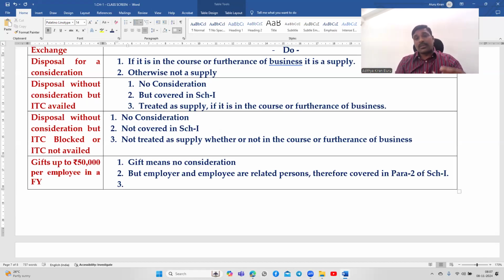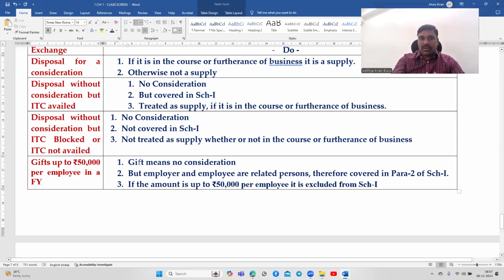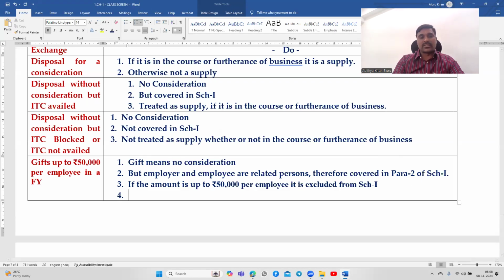However, it is specifically exempted: if the gift is up to rupees 50,000 per employee, it is excluded from Schedule 1, an exception to para 2. Usually, gift transactions between employer and employee are covered in Schedule 1, but up to 50,000 it is excluded. Therefore, not a supply.